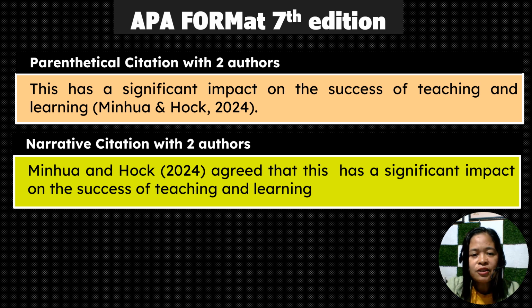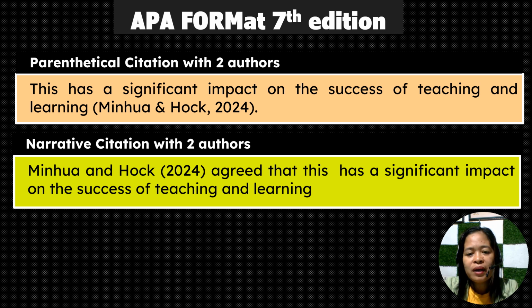So how do we cite in-text if we have two authors? In parenthetical citation, for example: This has a significant impact on the success of teaching and learning. Then open parentheses, Minhua & Hawk, 2024, close parentheses and period. As you notice, we use the ampersand sign when it is a parenthetical citation.